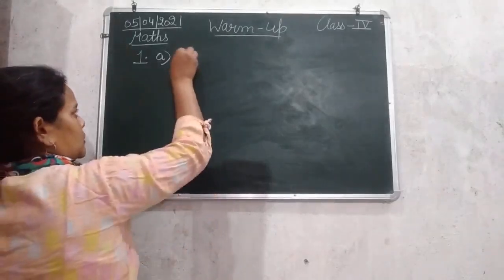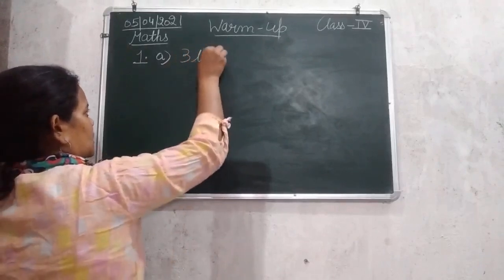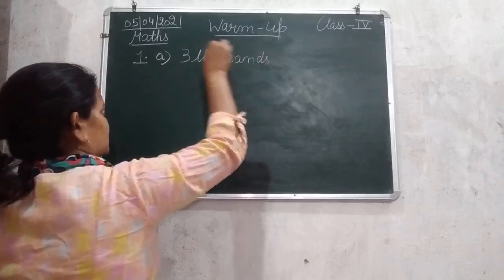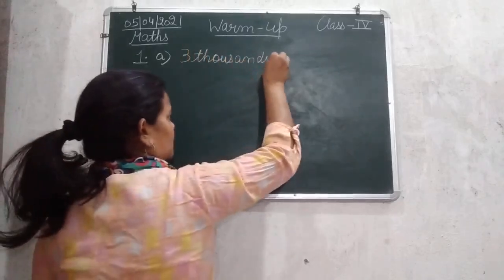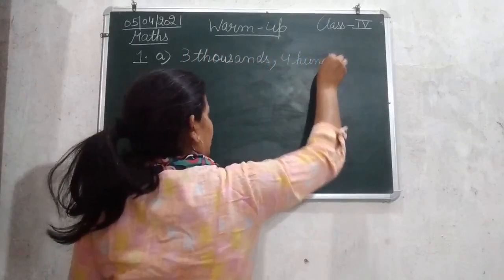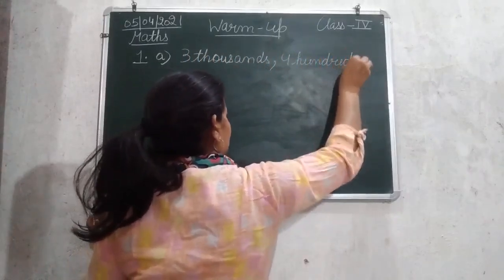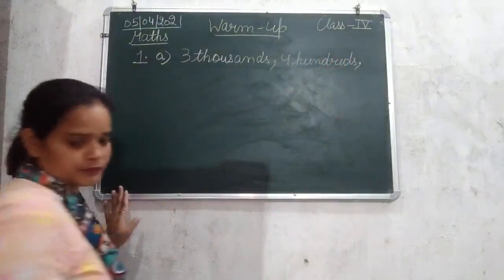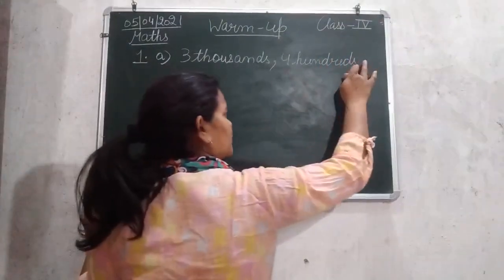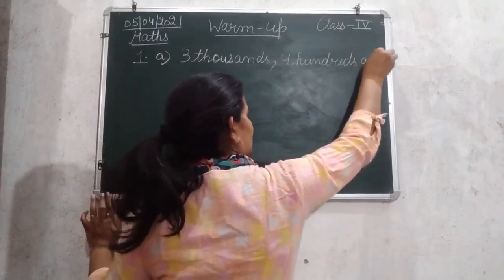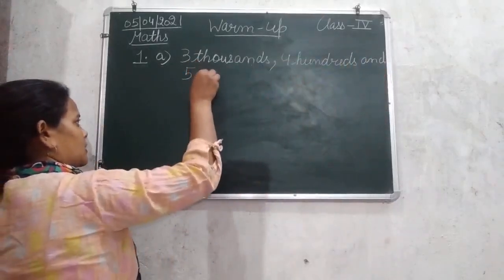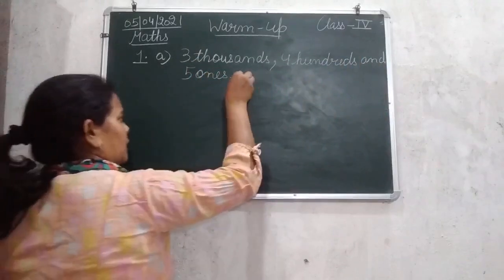3,000, 400, and 5 ones. It is not a comma here, it is "and" 5 ones.